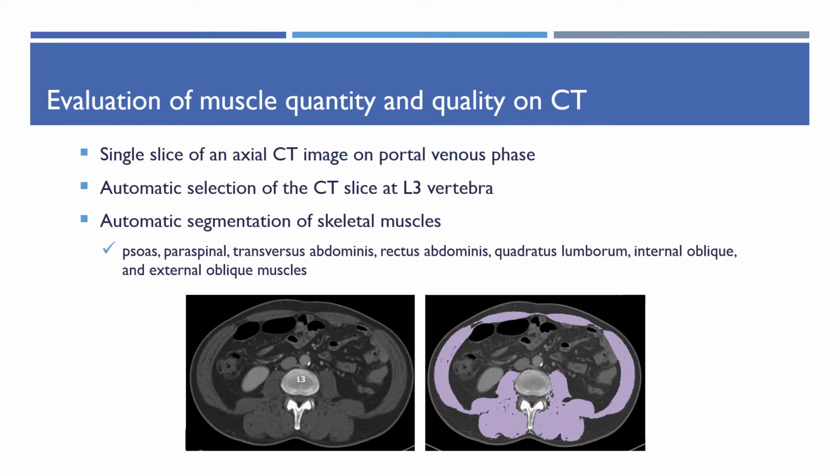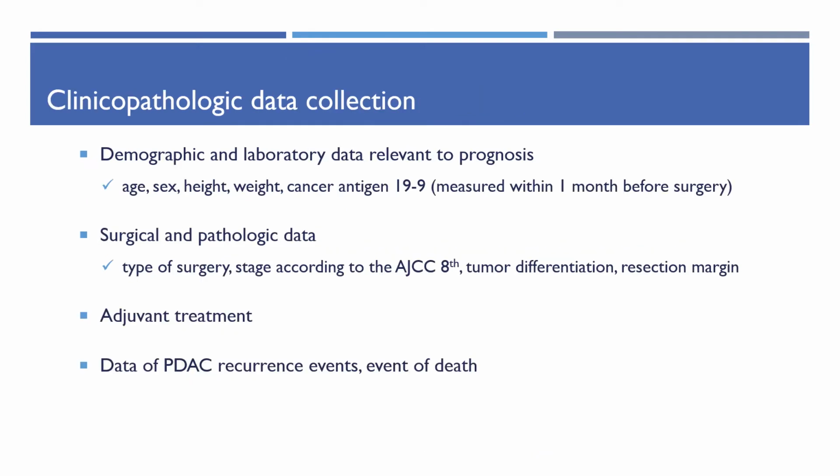To evaluate the muscle quantity and quality on CT, we used a single axial image on portal venous phase. We automatically selected the image at the inferior end plate of the L3 vertebra. Then using the pre-developed automatic segmentation technique, we segmented the skeletal muscle area. And we gathered clinicopathologic data.